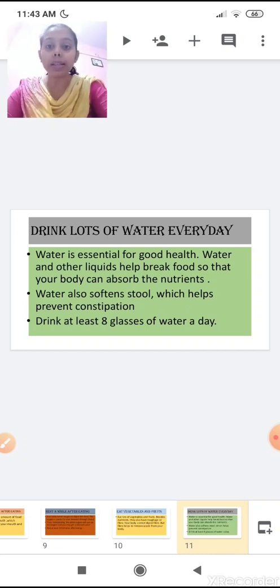So children, today you have learned about good eating habits and the reason why they are called good eating habits. So your homework is you have to follow all these good eating habits every day.